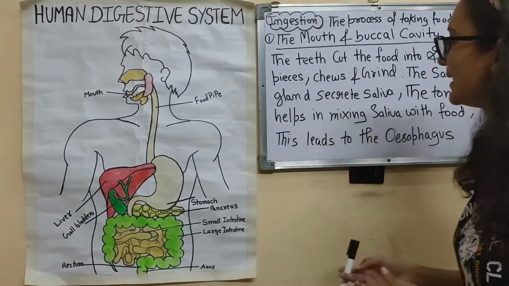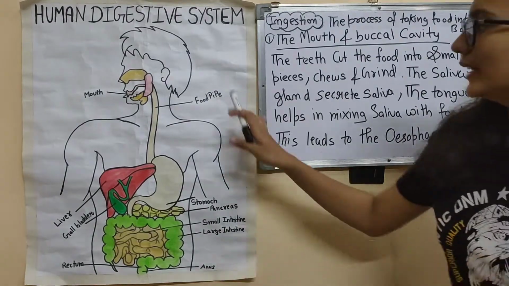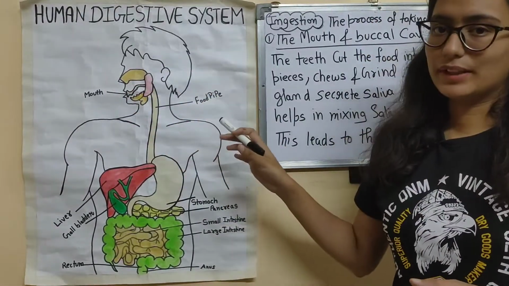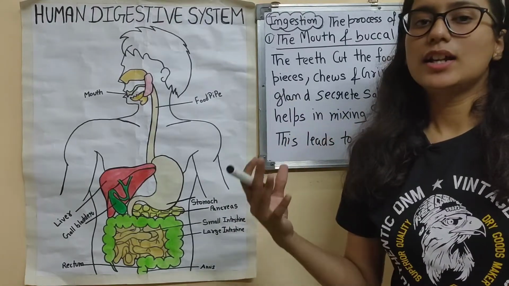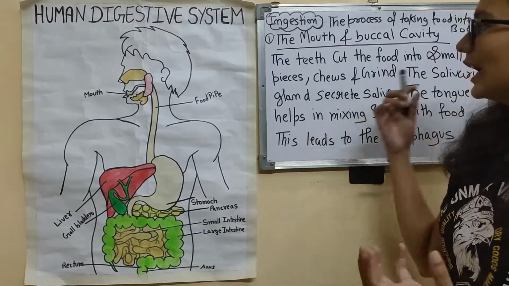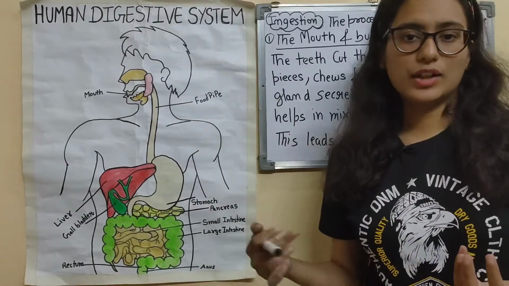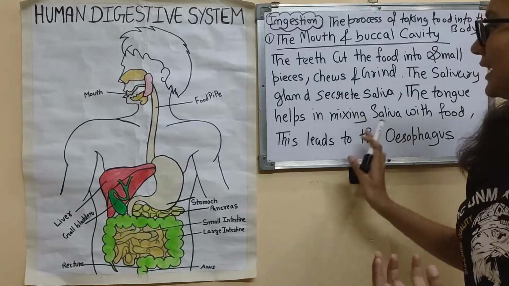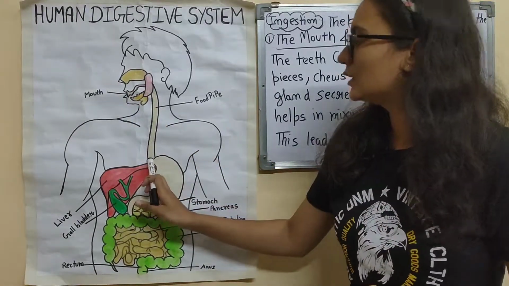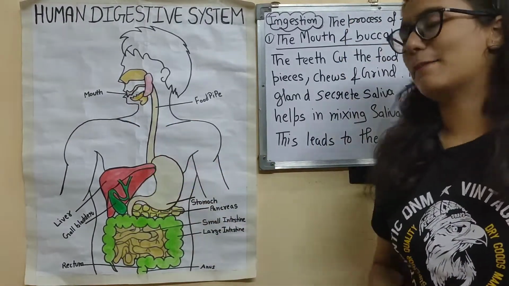Now let's see. Finally, in the mouth, all these things will happen. The food will be cut, and the teeth will help in the grinding, chewing, and cutting of the food. And then the salivary glands will help in the further digestion process. And then this will lead to the esophagus. Esophagus means the food pipe. Now let's see what happens in the food pipe.